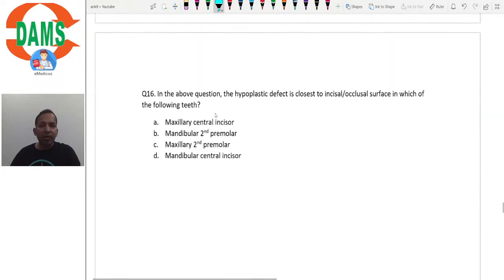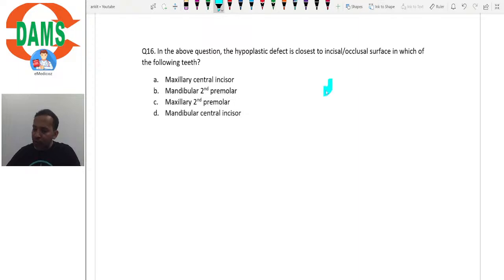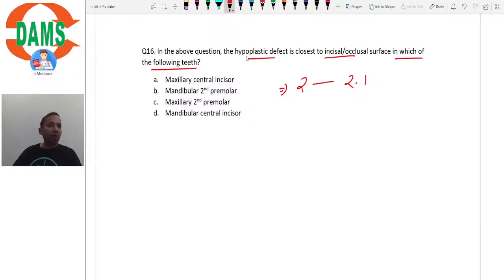In the next question, it is based on the previous question, right? So in the above question, where the exposure was from 2 years to 2 year 1 month, isn't it? The hypoplastic defect is closer to incisal or occlusal surface in which of the following teeth? Now we have to see which tooth started to form during this period of exposure.